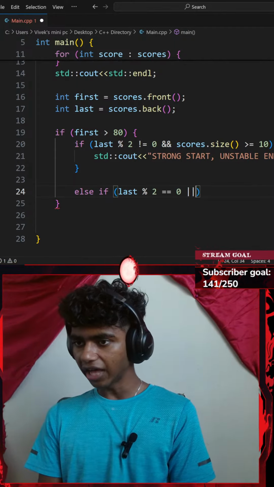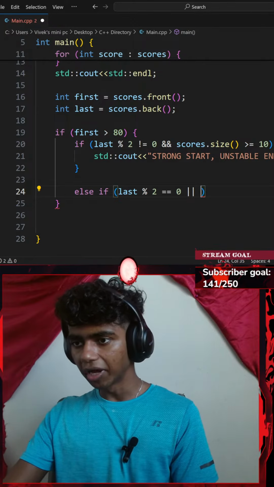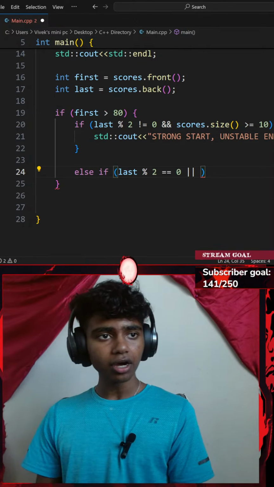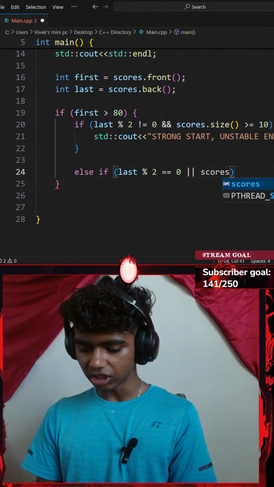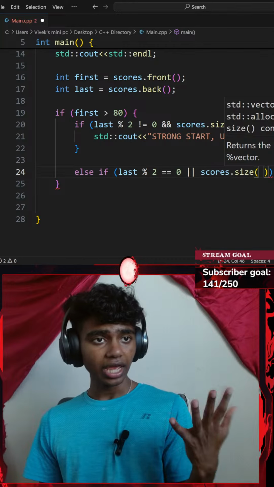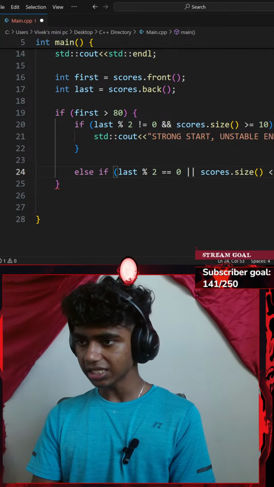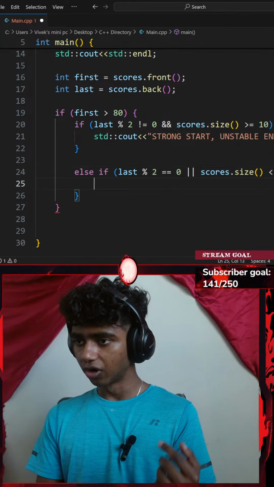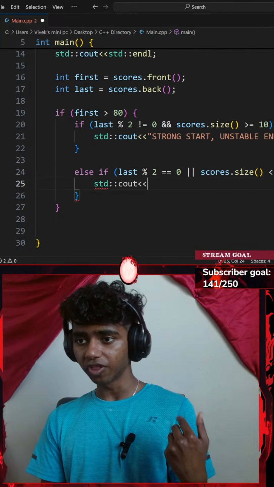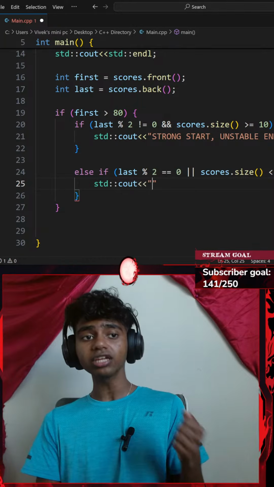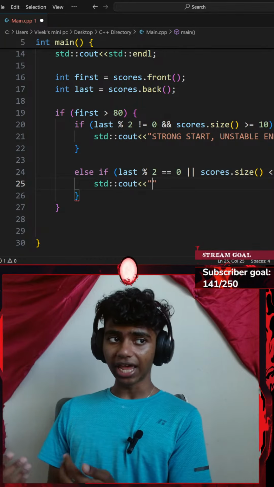For or, I'll add this pipe sign. Is it called pipe or pipelines? Or my vector size, so my scores vector dot the size function, is less than 10. I'm going to add a pair of curly braces and go with the standard console output with an insertion operator. This is going to say strong start stable end small.